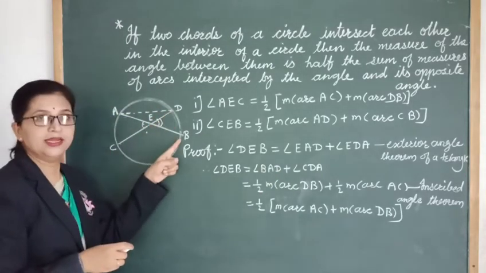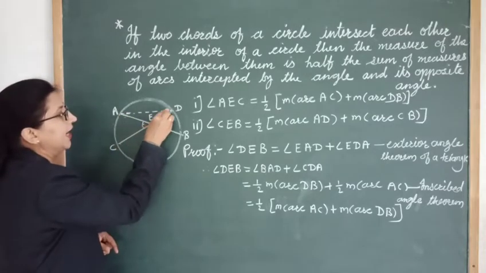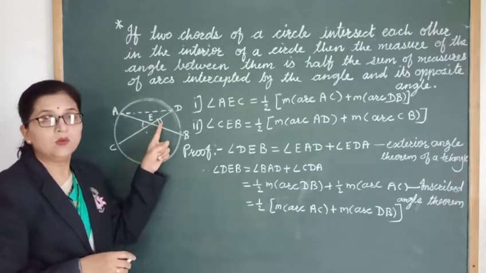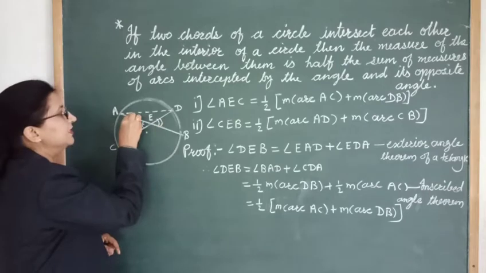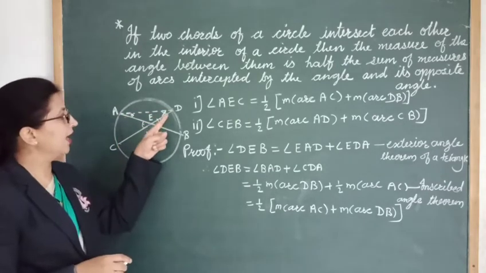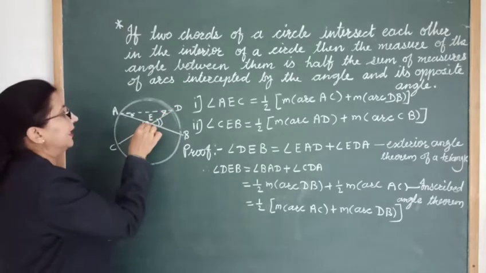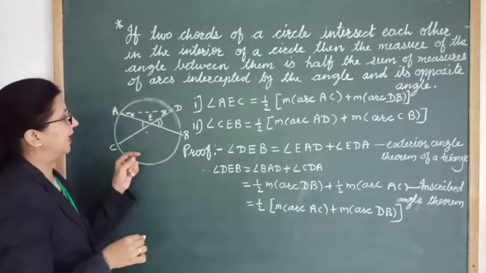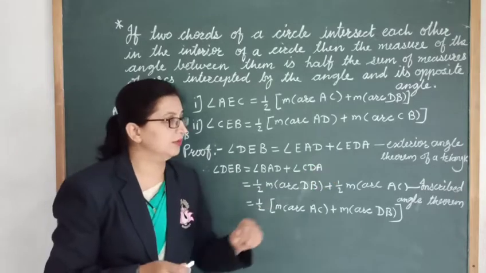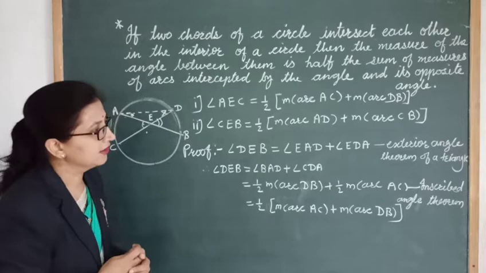Angle DEB is an exterior angle of triangle AED. So its measure is equal to the sum of its remote interior angles. So angle DEB is equal to angle EAD plus angle EDA. Here we give the reason: exterior angle theorem.